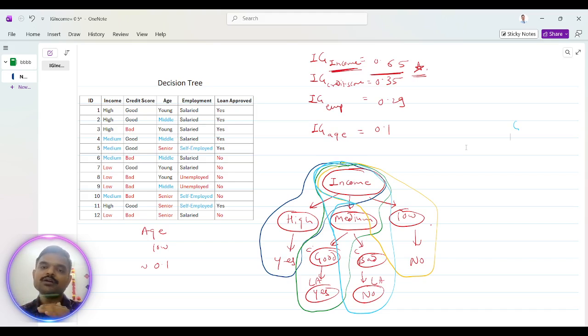If the majority belongs to yes, then that random forest output will be yes.